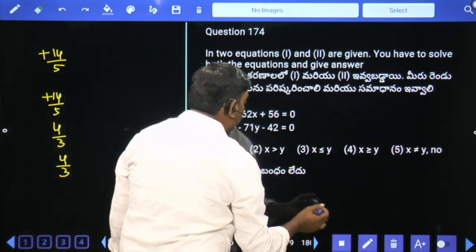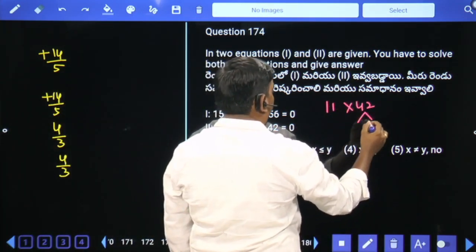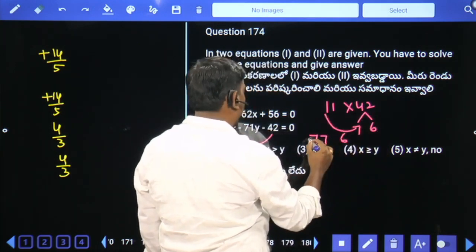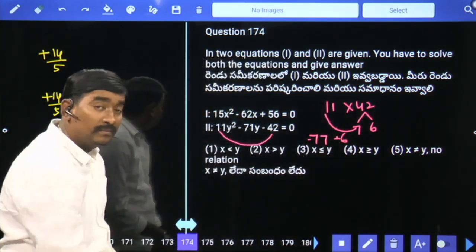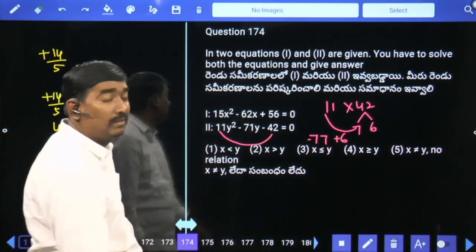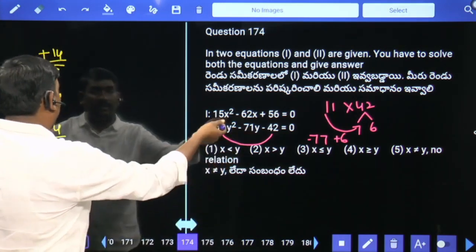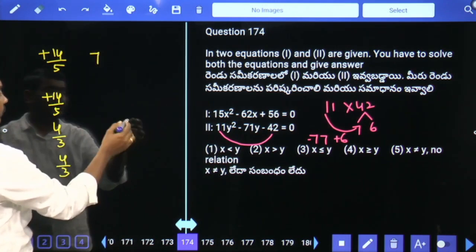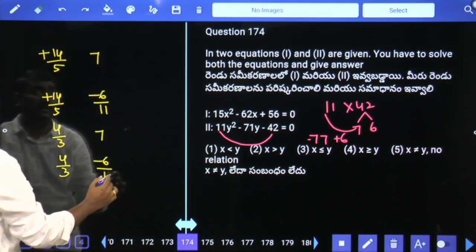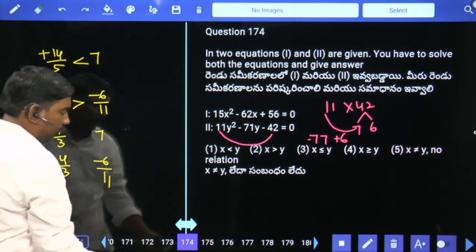Next, 11 into 42. 42 means 7 6 times, 77 6 minus 77 plus 6. Minus 77 plus 6 will give us minus 71. Finally plus 77 minus 6. 77 by 11 means 7 minus 6 by 11. 35, 14, less than, greater than, no relation.